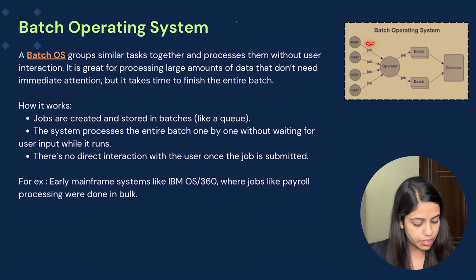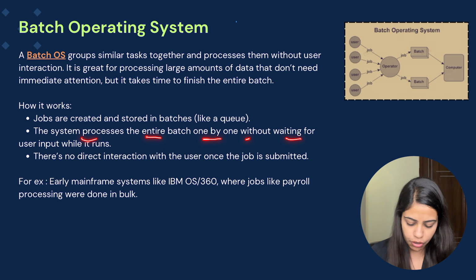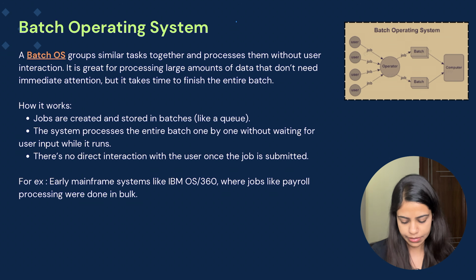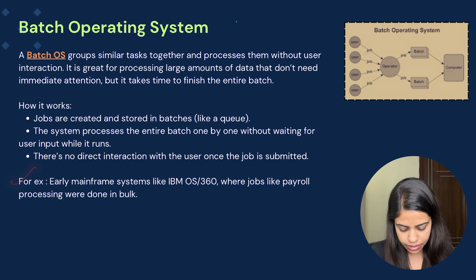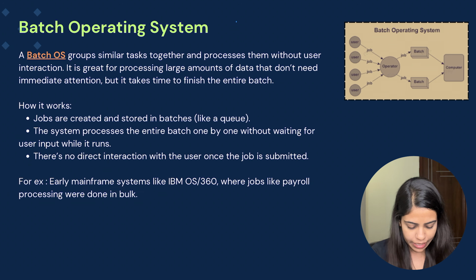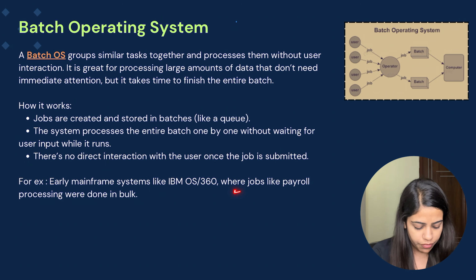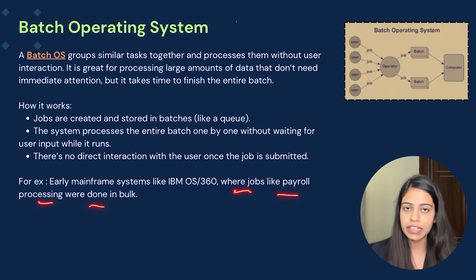So once the job is submitted, no user interaction is needed, and the system processes the entire batch one by one without waiting for user input while it runs. Now, what are the examples for this? Early mainframe systems like IBM OS/360, where jobs like payroll processing were done in bulk.